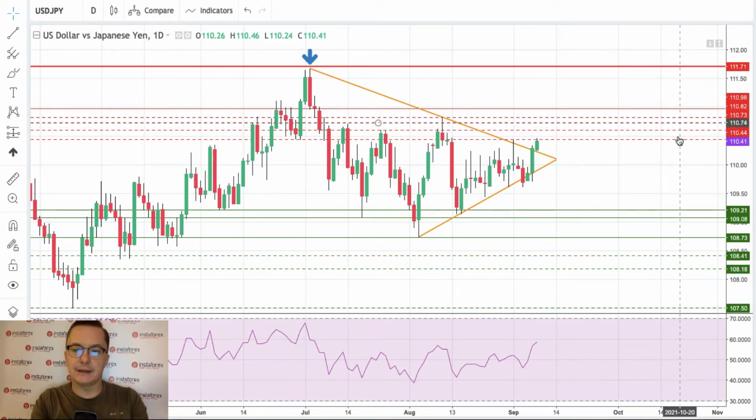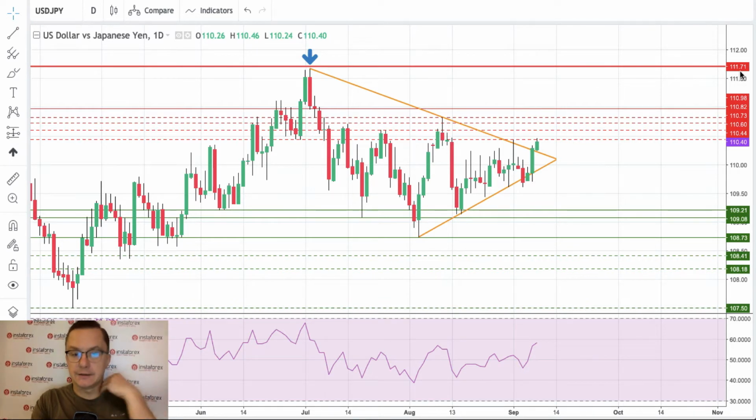There's plenty of technical resistance. It's like a wall of technical resistance here between 110.41 and 110.82. So this might cap the rally here. However, the momentum is above the level of 50. Right now it's 58 points, so it's okay to consider it as bullish, positive and strong. So we have momentum behind this move to the upside. If we break above the wall of resistances towards 110.82, the next target is of course the key technical resistance 111.71.